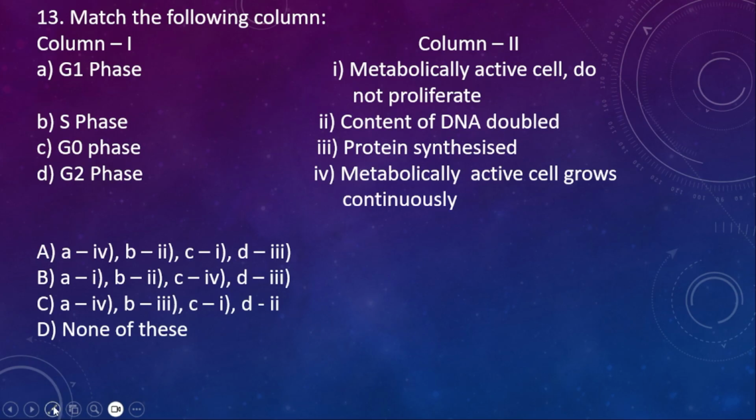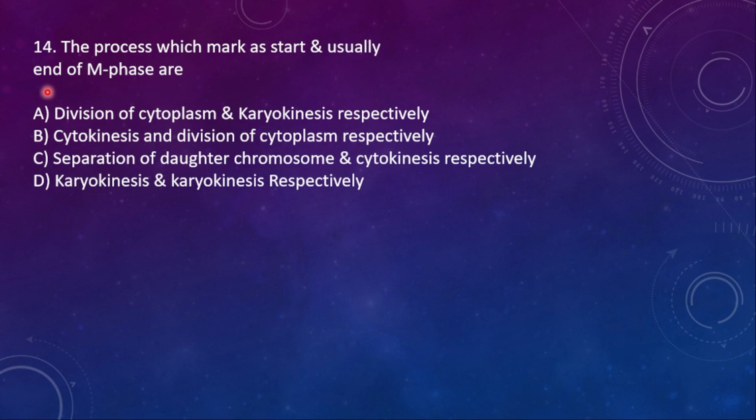C is wrong, obviously. Next, we'll go with G0 phase. G0 phase is metabolically active, do not proliferate. G0 phase will be in a silent mode only, but it will be metabolically active. So C is 1. So here the right option will be A. Like that, in a match the following, if you are confident with any of the two options, by the elimination method you can get the answer very easily. Don't waste time there.